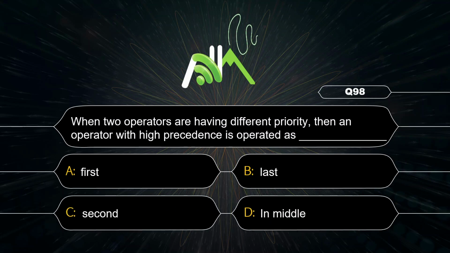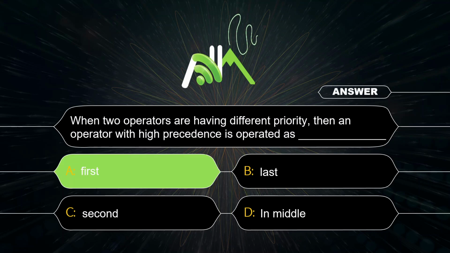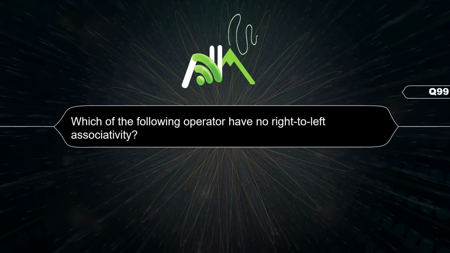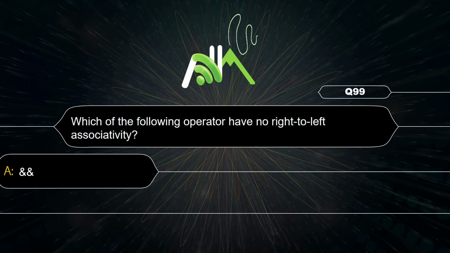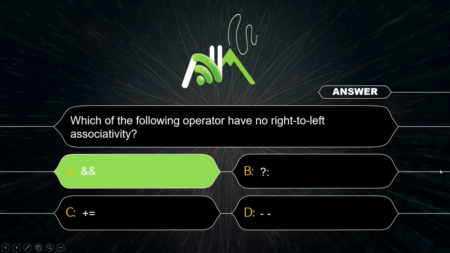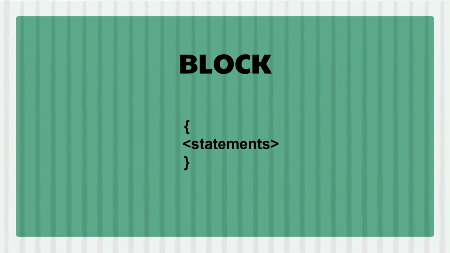Operators are having different priority. Then an operator with highest precedence is operated at first. Multiplication and division will precede addition and subtraction. Which of the following operators have no right to left associativity? That is and. The remaining 3 are there.